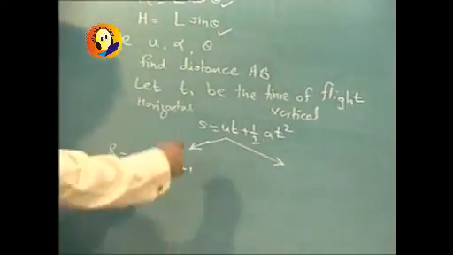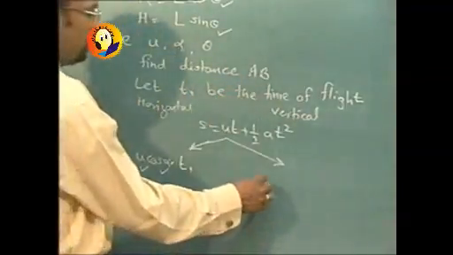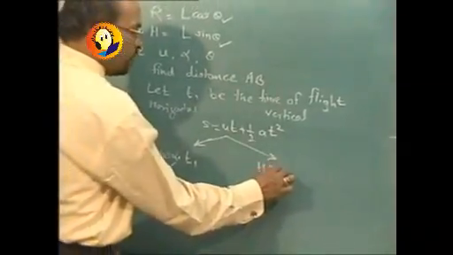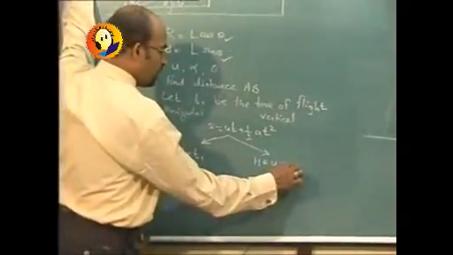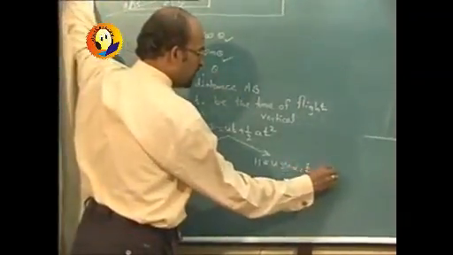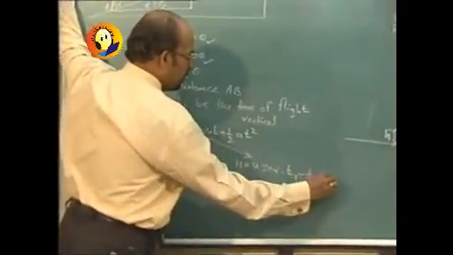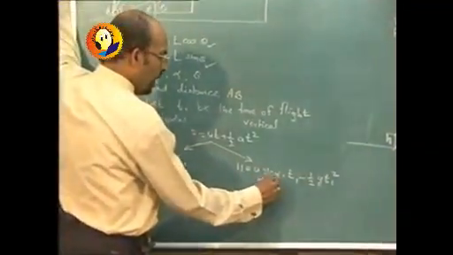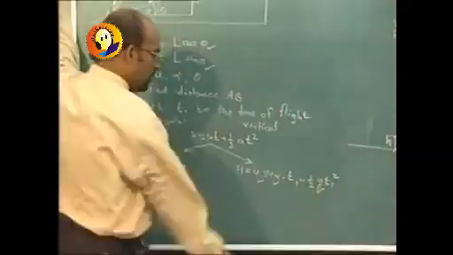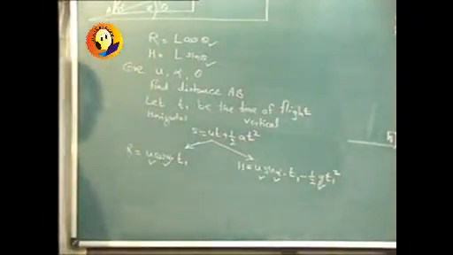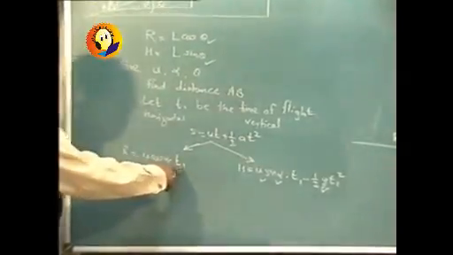When we apply the equation in the vertical direction, you will get it as h is equal to u sin alpha into t1 minus half g t1 square. In this case also u, alpha and g are known to us, and the unknowns are h and t1. So in all we have unknowns as r, t1, h.